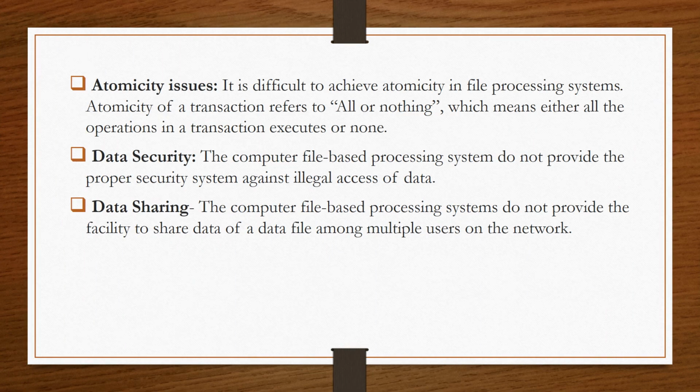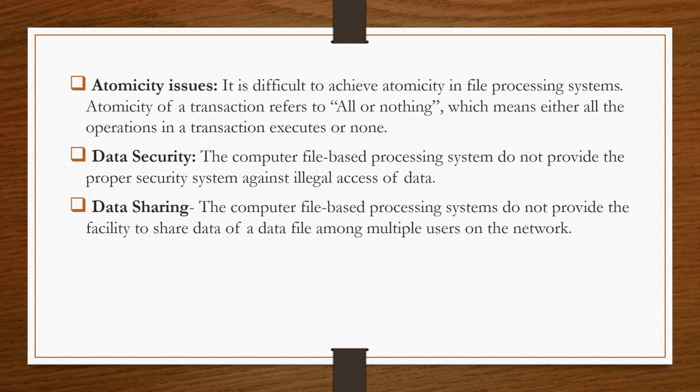Now we have the next issue, that is the atomicity issue. Atomicity means that whatever transactions are occurring, either they have to execute completely or not at all. But the file system does not provide atomicity, because there is no such feature in this system.